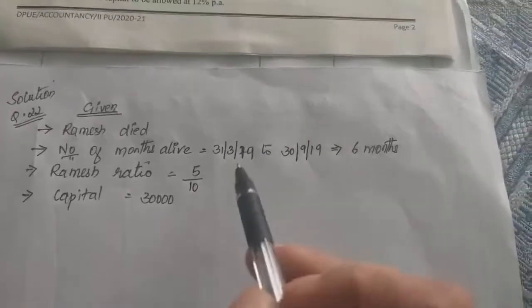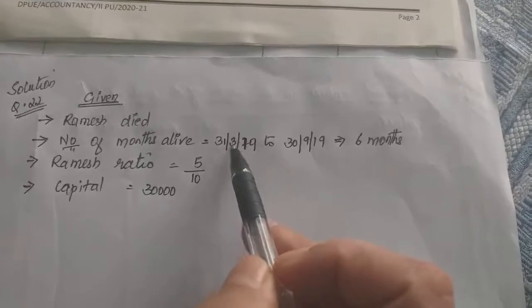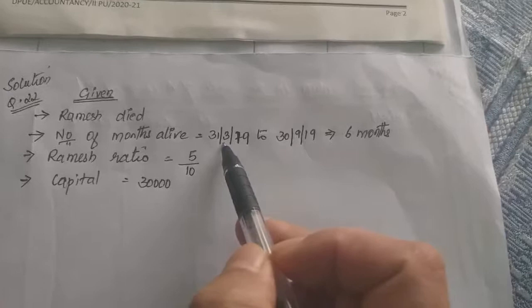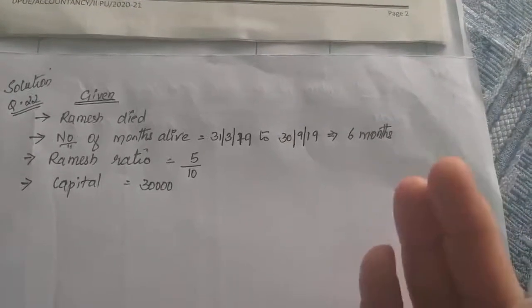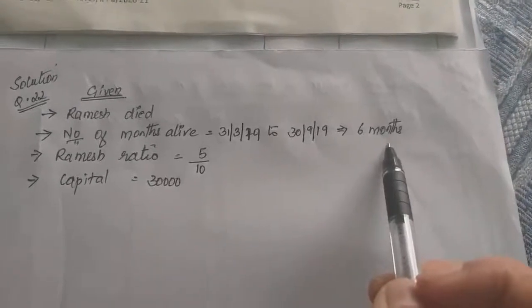So here 31st March, we are not counting this. The next month after March is April. So April, May, June, July, August, September. So he is alive for 6 months.